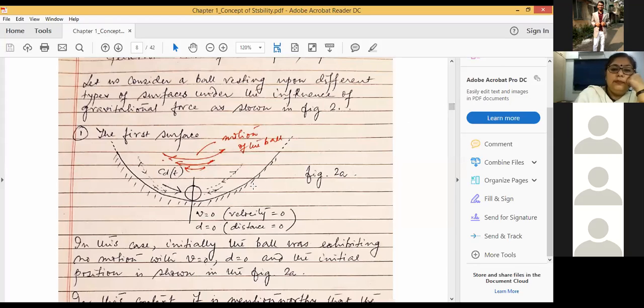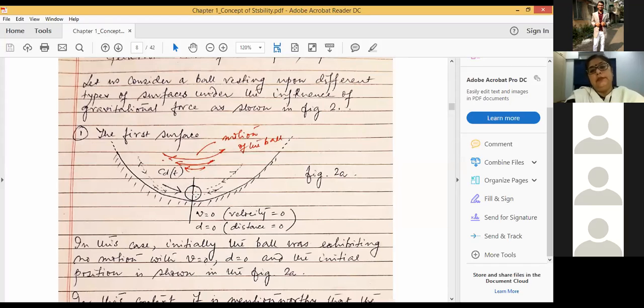So look at this particular figure. Unless you disturb, the ball will remain at this particular position forever. It will not change its position. It cannot change its position. So that's why this is known as equilibrium point. And why the system is stable? Because even if we disturb, the system can come back to its equilibrium point or equilibrium state of motion.